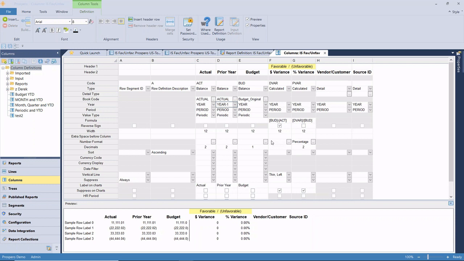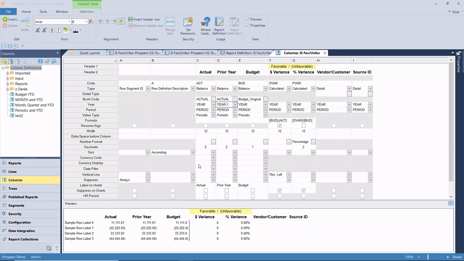So Prospero will take into account whether a balance should normally be a debit or a credit, so we can recognize that if our budgeted expenses are higher than our actuals, then that's a positive variance. If our budgeted revenue is higher than our actuals, then that is a negative, and it will be reflected as such.